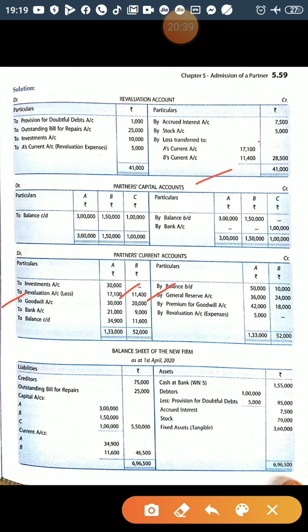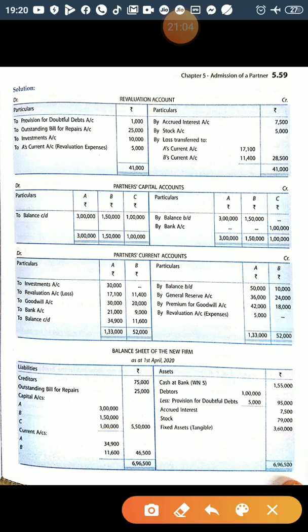So now calculate, and this is the revaluation account. Now partners capital account balance you have brought down, he brings 1 lakh, that is shown here. Now balance it, debit credit balance 3 lakh, there is nothing, so to balance c/d 3 lakh. The same way here 1,50,000 and 1 lakh. This amount will be shown in the balance sheet. So the balance sheet they have shown this, right?